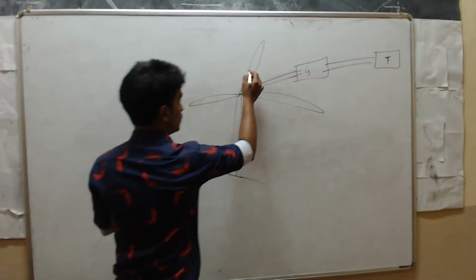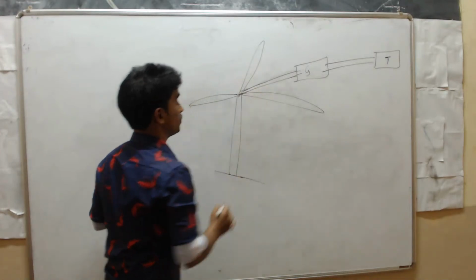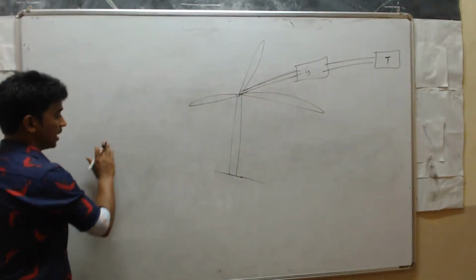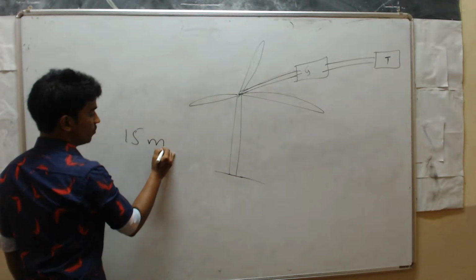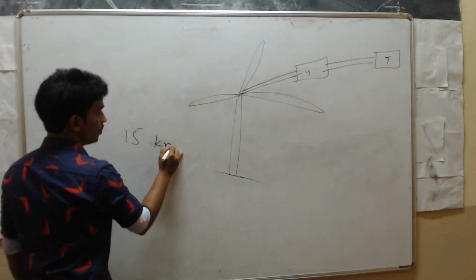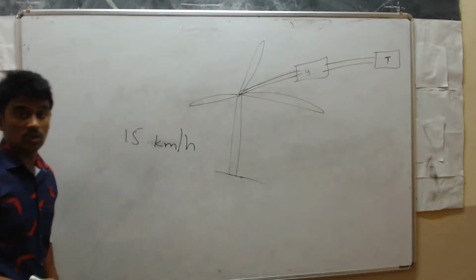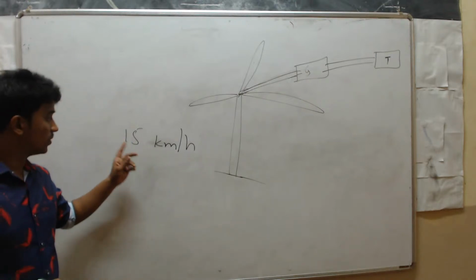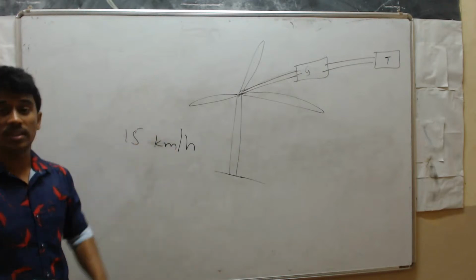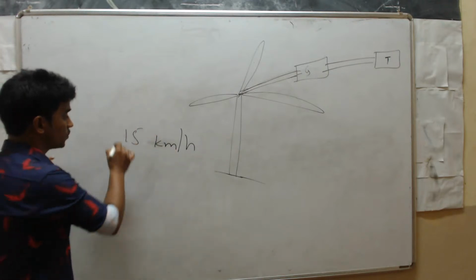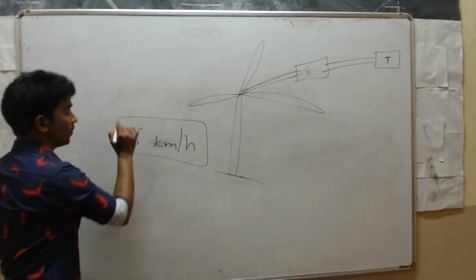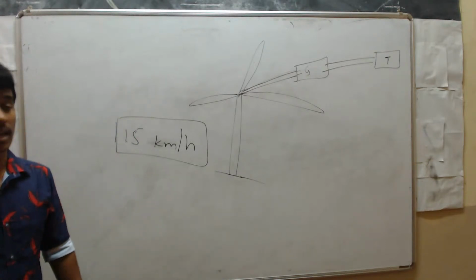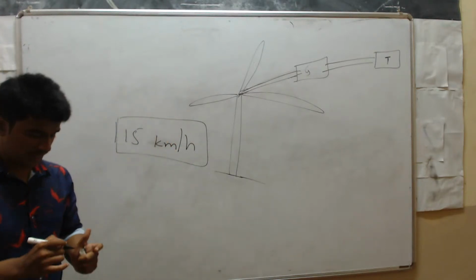To rotate these blades, that air should move with 15 km/h. This speed or velocity is not available everywhere, so that's why we can't use wind energy everywhere.